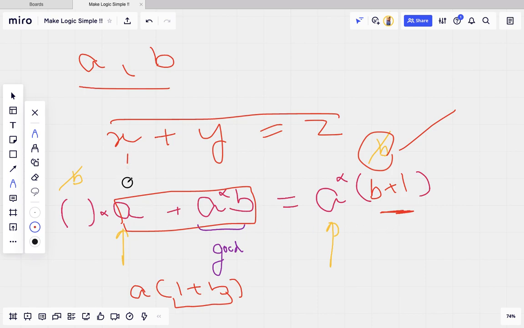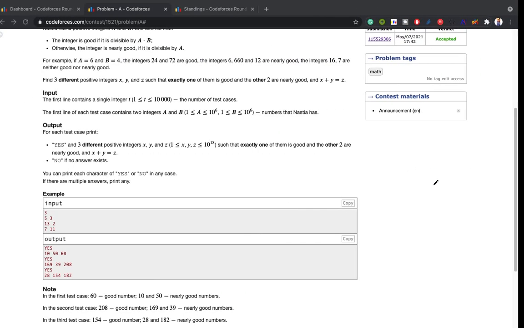The first x will be a, which is nearly good. y will be a into b, which is the good integer. And z will be a into b plus 1, which is nearly good, and it also follows the condition: a plus a into b is equal to a into b plus 1. So this is only what we have to print.